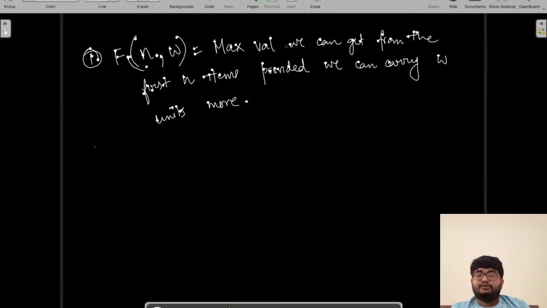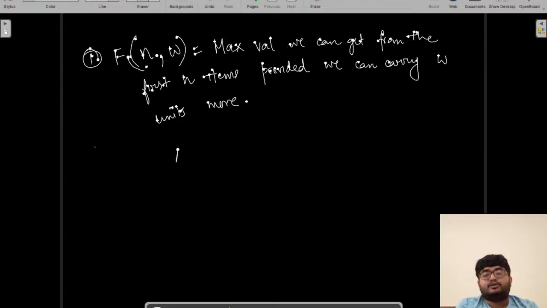So f(n, W) is the max value that we can get from only the first n items. n doesn't mean the entire array, it means the first n items. n can be 2, 3, anything, provided we can carry small w units more, right? That is the definition of f(n, W).